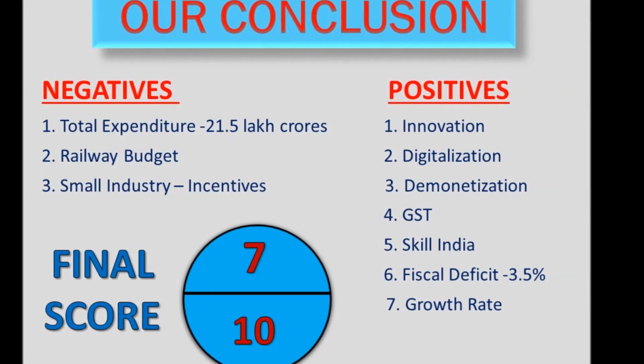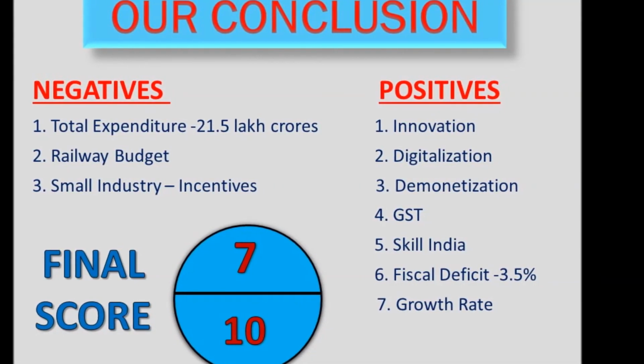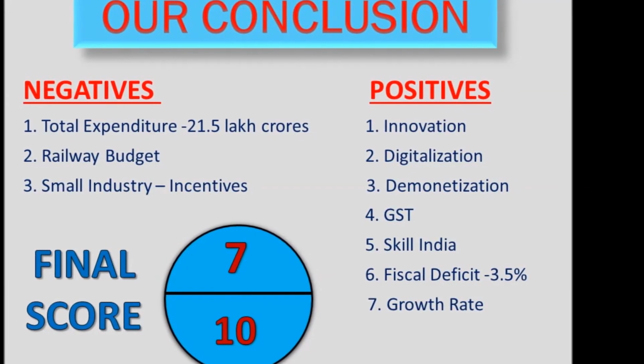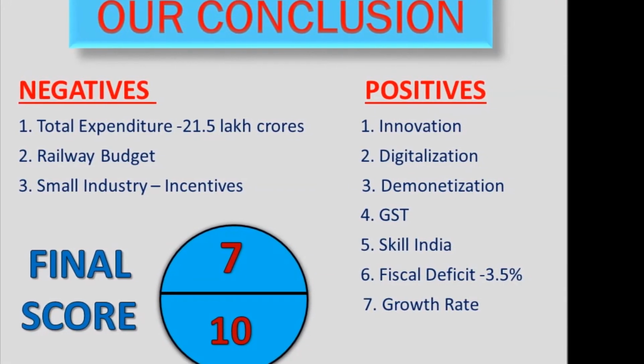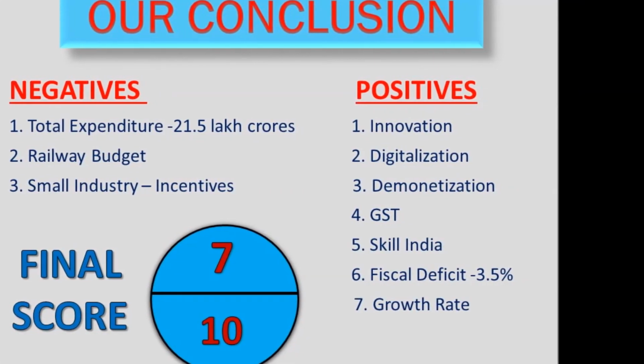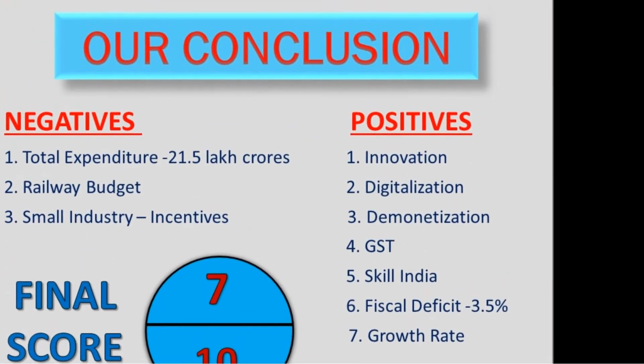Second, railway budget. It was merged with the financial budget, which led to decrease in its importance, as you cannot see a sector too importantly when you have 40 sectors to discuss. Also, with increasing FDIs and MNCs in India, the incentives being provided to small industry are reducing.